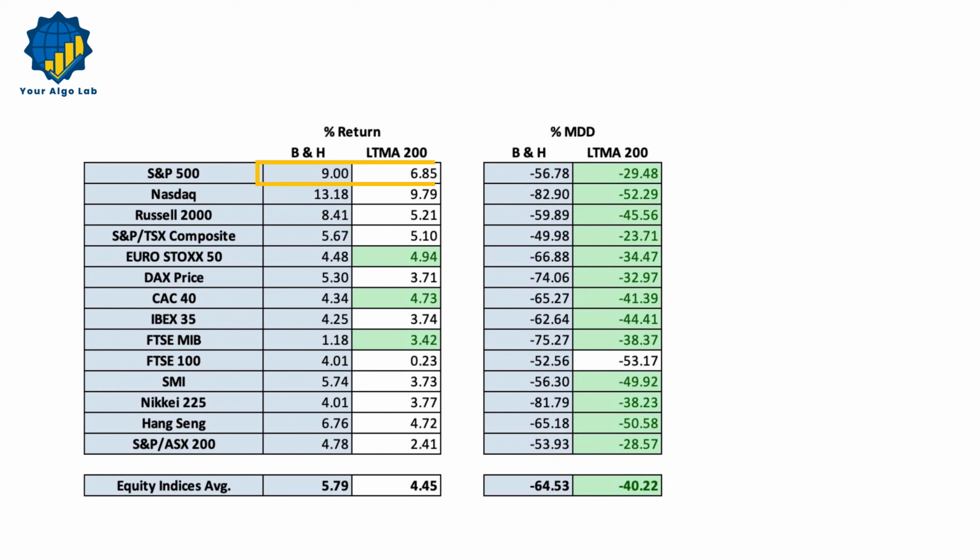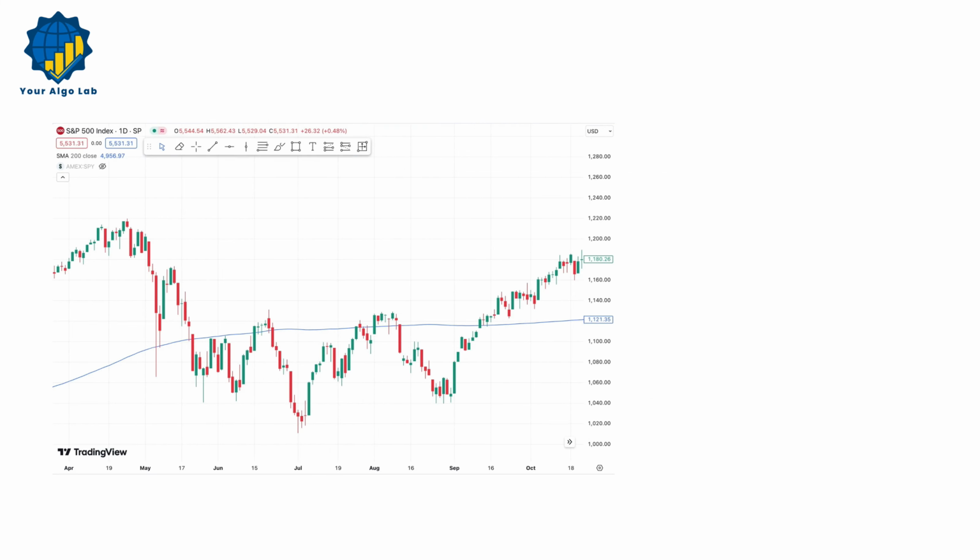For instance, with the S&P 500, the 200-day moving average strategy didn't outperform the benchmark in terms of return, but did achieve a smaller maximum drawdown. Overall, while the average indices underperformed in returns, they effectively reduced the maximum drawdown. Why does the 200-day moving average not provide higher returns? One reason is the number of false or losing signals.